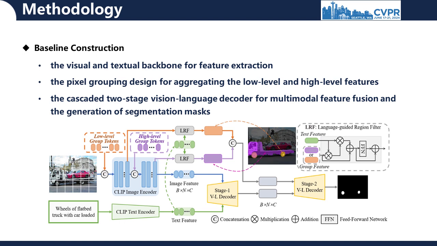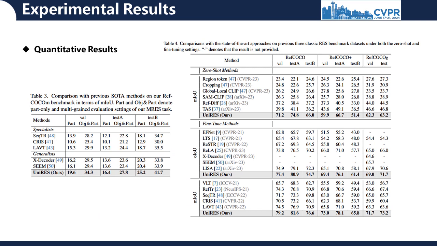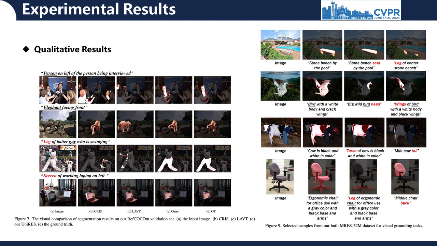As for the experimental results, to evaluate the effectiveness of our method, comprehensive experiments are conducted on 3 classic RES datasets and in our RefCOCOm benchmark for multi-granularity RES task, which demonstrate the superiority of our method over previous state-of-the-art methods. In addition, to validate the segmentation quality of our framework, classic RES methods CRIS and LAVT, as well as our proposed UniRES, are further adopted for qualitative comparison.